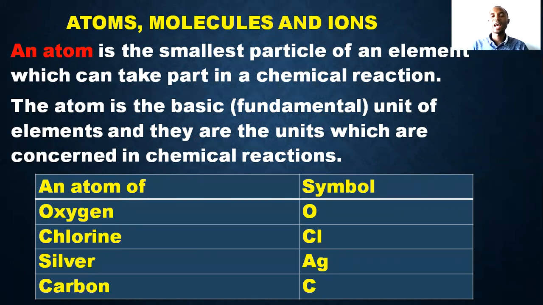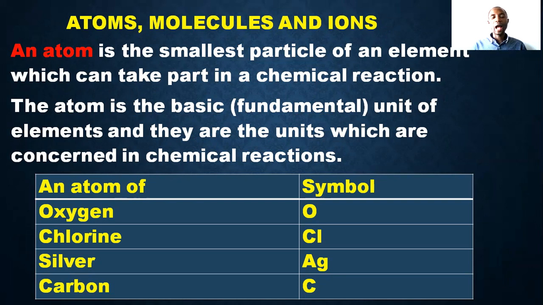The way we have the smallest unit of life in biology, which is the cell, the smallest unit of elements, everything around us, we call it the atom in chemistry.